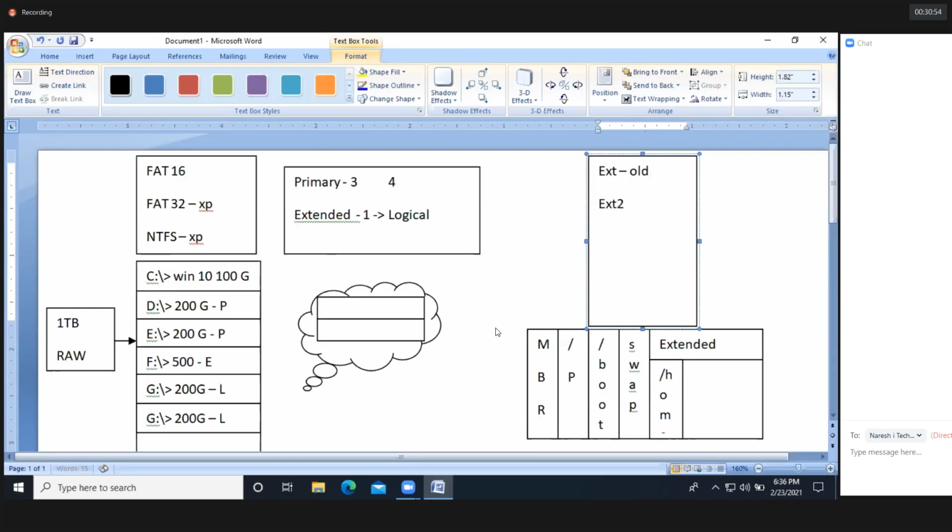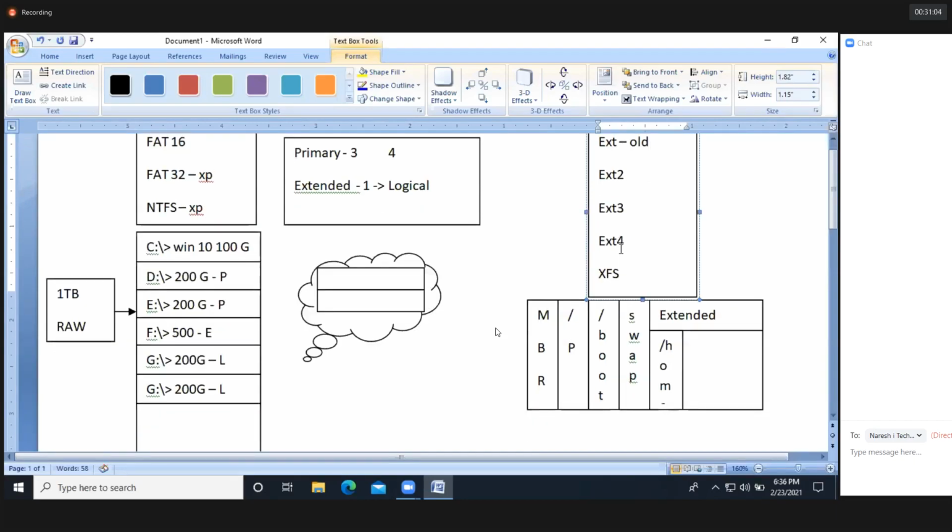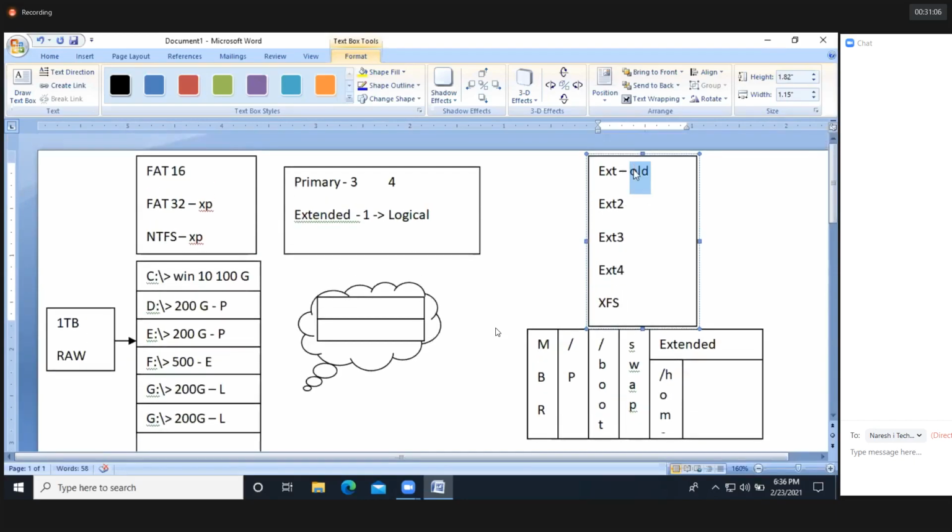Okay. ext2, then ext3, then ext4, then XFS, which we are using nowadays. So ext and ext2 are for old operating systems, guys. And we don't have the journal feature in ext2. So what is the journal feature?